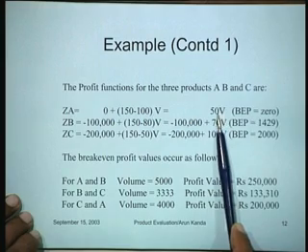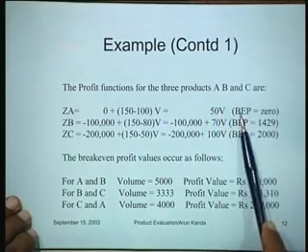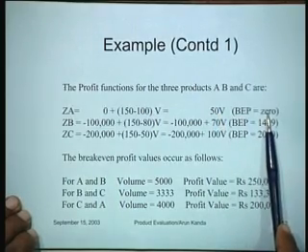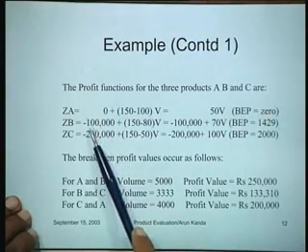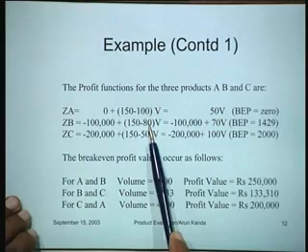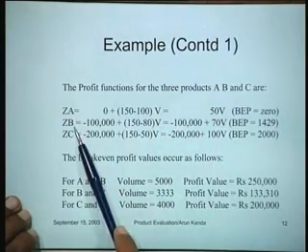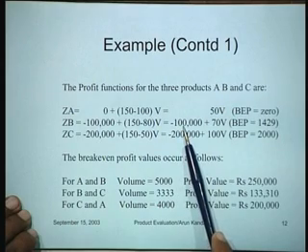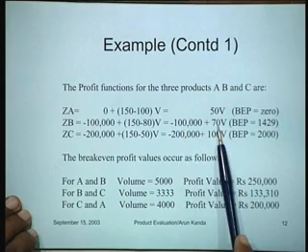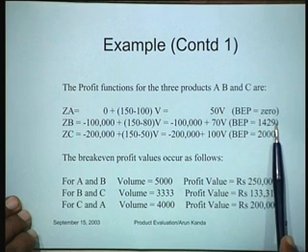That's what it is. So it's a straight line passing through the origin with a slope equal to 50. The profitability is 50 for this particular product, and obviously the break even point for this product is 0. Similarly, for the second product, minus 100,000 plus 150 minus 80 into V. So we develop the profit function for the second product, which is minus 100,000 plus 70V, and this has a break even point of 1429.